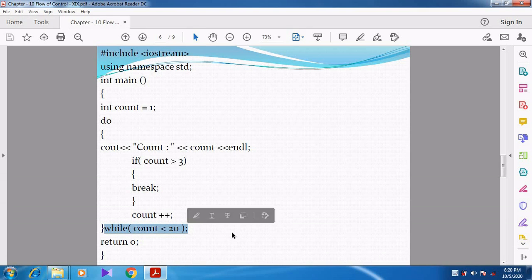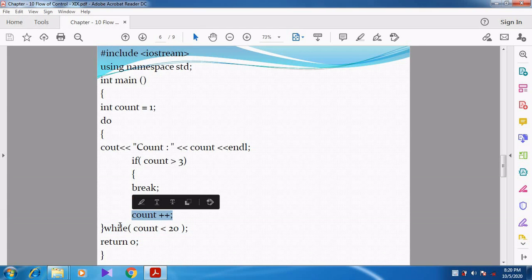2 is less than 20. True or false? Yes, it is true. Count is incremented, students. So 1 plus 1, it becomes 2. Then checking the while condition, count is less than 20. So 2 is less than 20. Condition becomes true. True means again do statement.